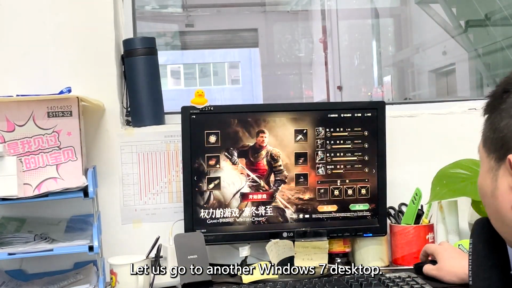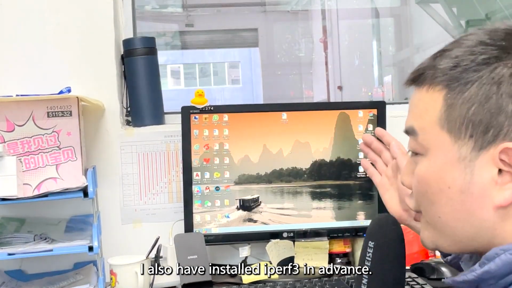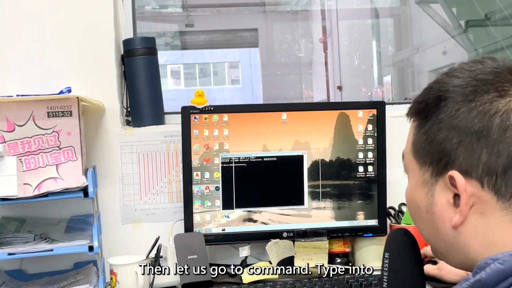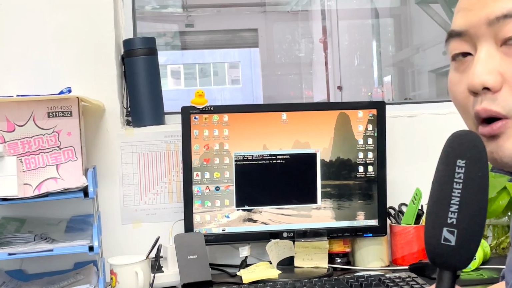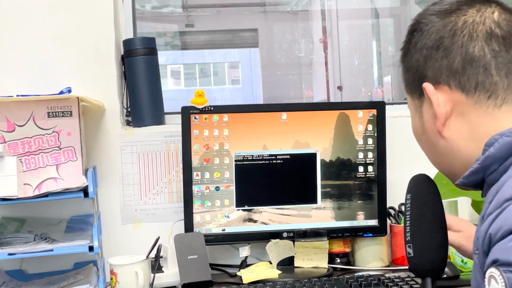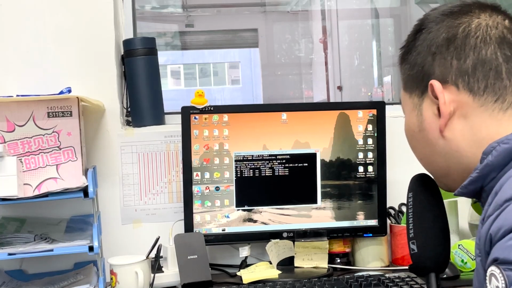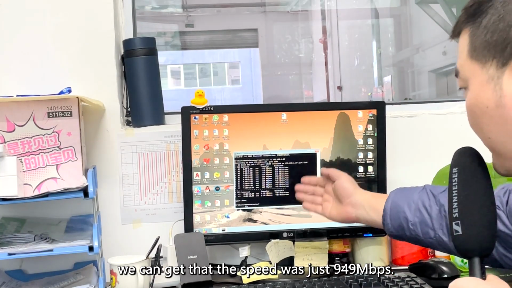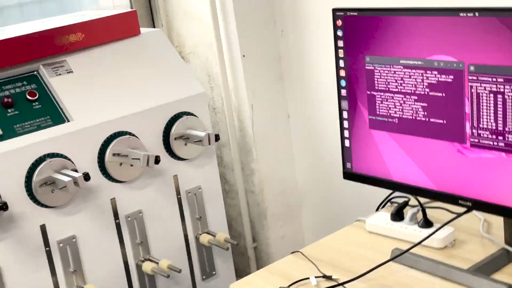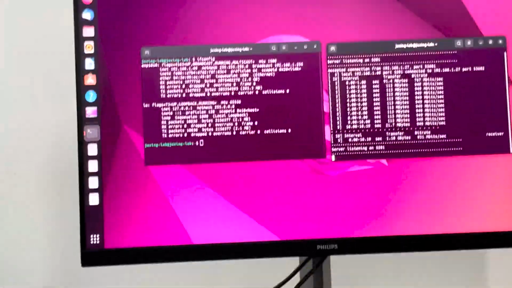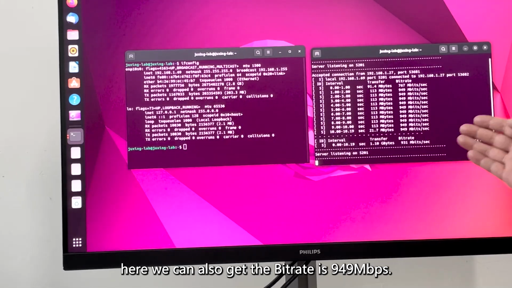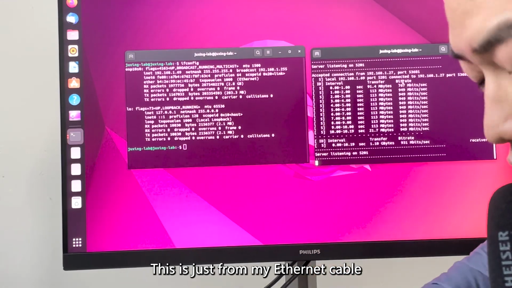Let us go to another Windows 7 desktop. I also have installed iPerf3 in advance. Then let us go to command and type in, my Ubuntu desktop's IP is 1.69. From the command, we can get that the speed was just 949 megabits per second. Let us go to my Ubuntu desktop. Here we can also get the bit rate is 949 megabits per second. This is just from my Ethernet cable directly to my desktop.